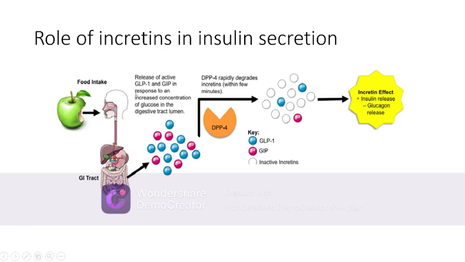These incretins are two in number, GLP-1 and GIP, and they are released in response to increased concentration of glucose in the lumen of the digestive tract. Now these incretins will stimulate the insulin release and inhibit the release of glucagon. These incretins are deactivated or metabolized by DPP4 enzymes.